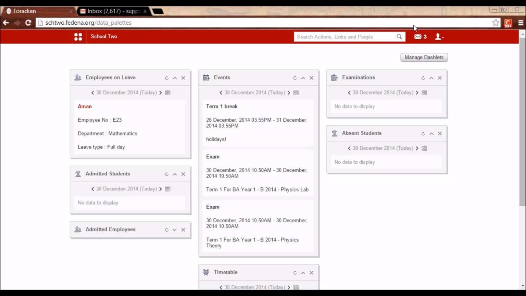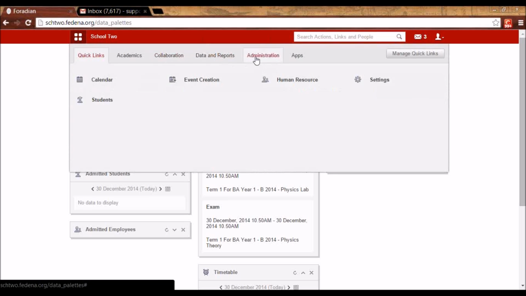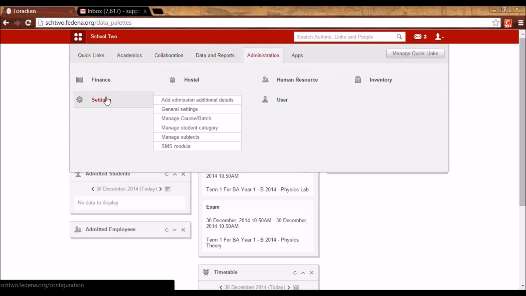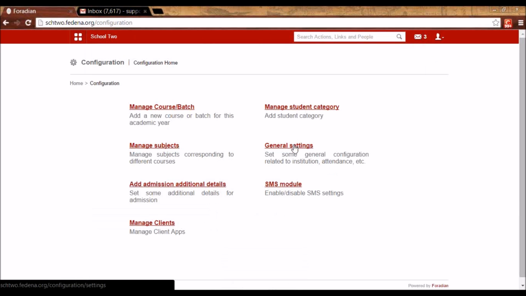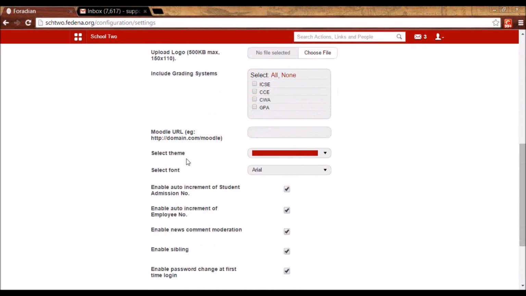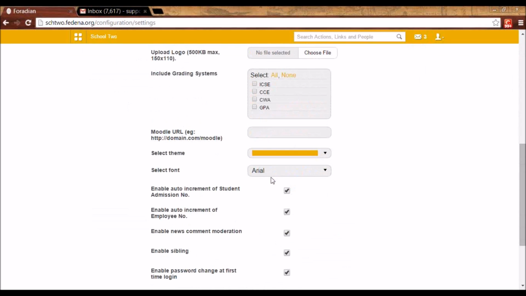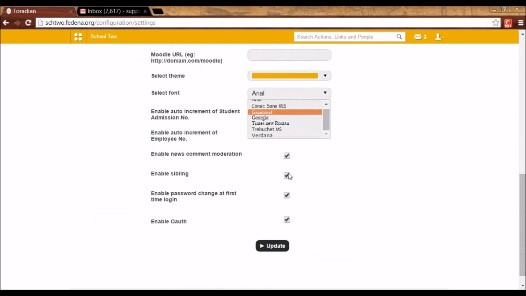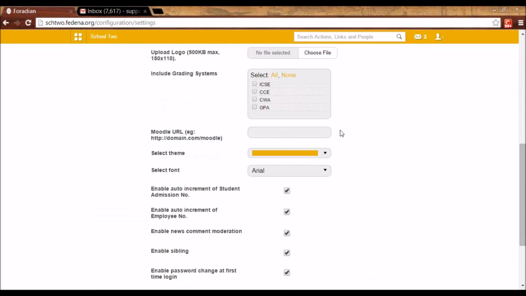The second plugin that we are going to see is theme. For that we have to go to settings, administration, and here general settings. And you will see this option of selecting themes. As soon as you select one, the color of Fedena will change. Similarly for the font, you have these options of fonts available, and you can select the one that suits you. So this is the second plugin.